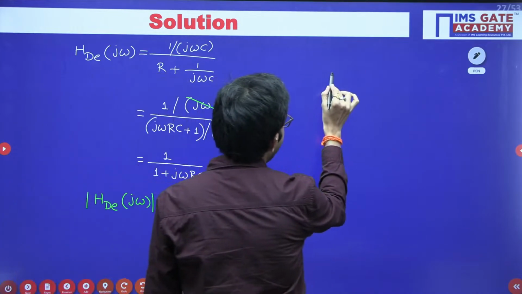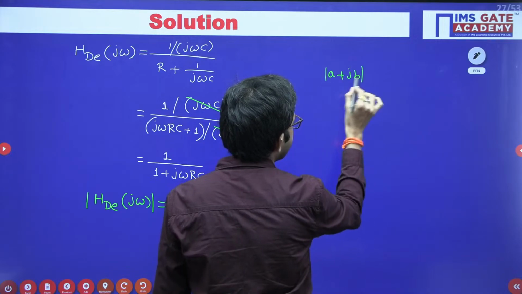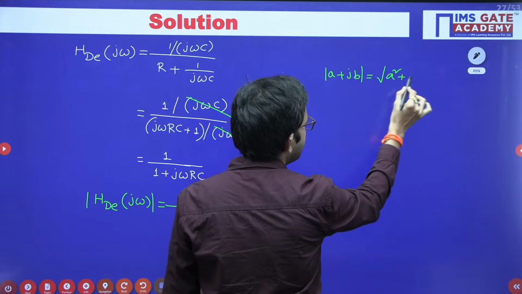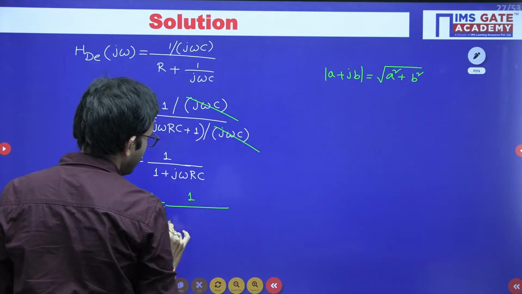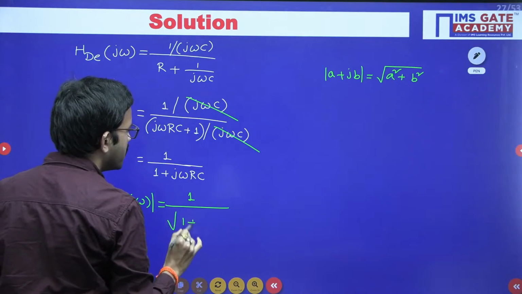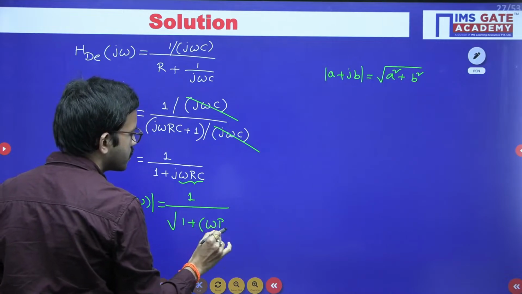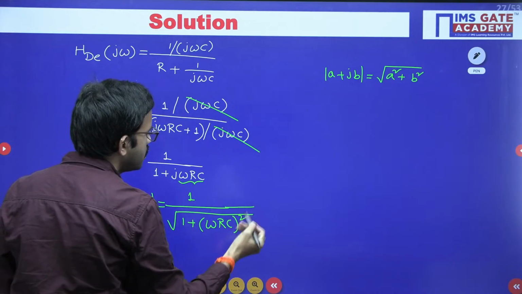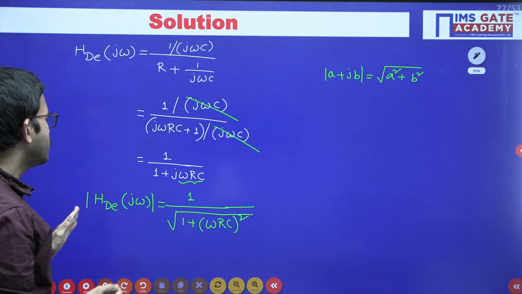Whenever you have a plus jb format, the magnitude is the square root of real part squared, a squared, plus imaginary part squared, b squared. Similarly here, the square root of 1 squared, which is 1, plus the imaginary term, omega RC whole squared.